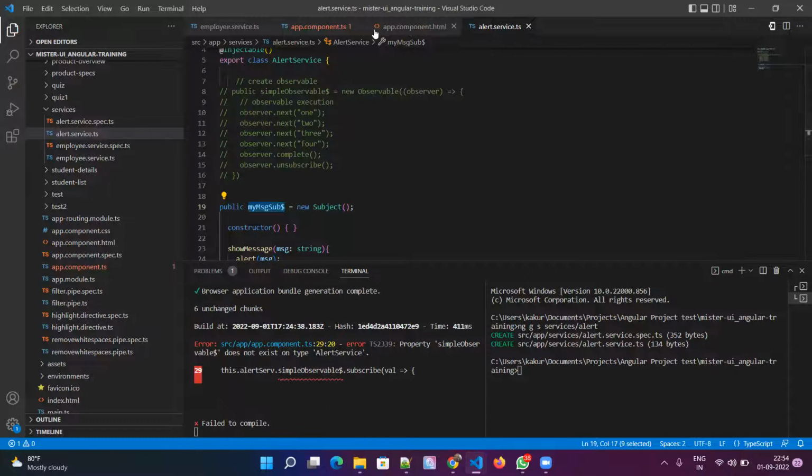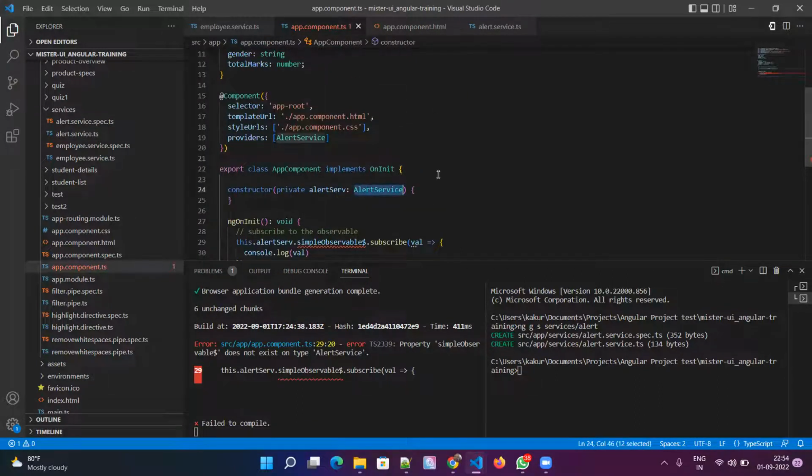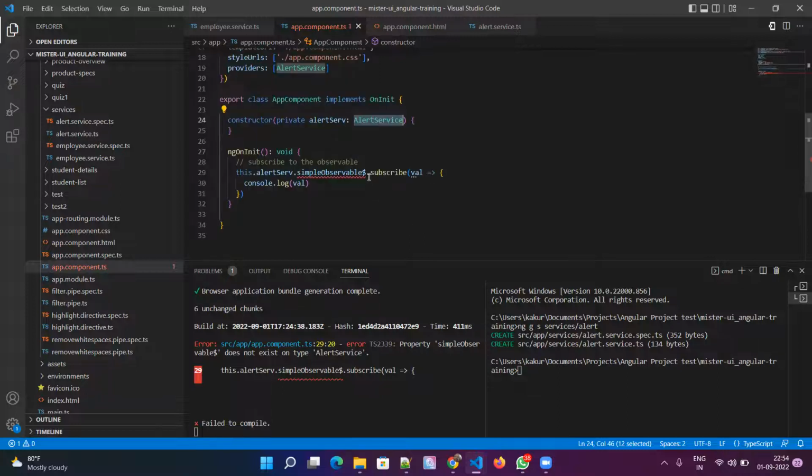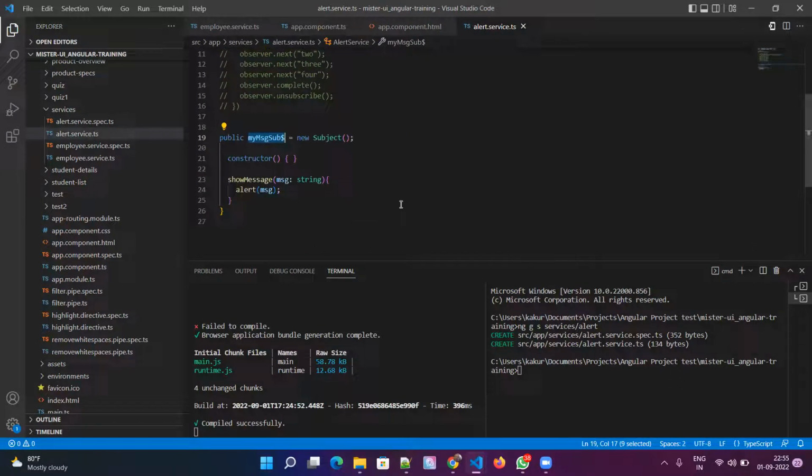And let me go here in the app component. Okay, I'm already injecting it here. So instead of this variable, I have to use this variable, my message subject. Okay. Now what we can do is, the alert service.